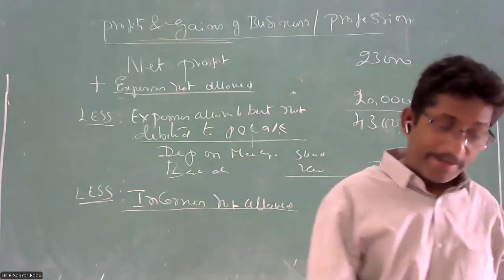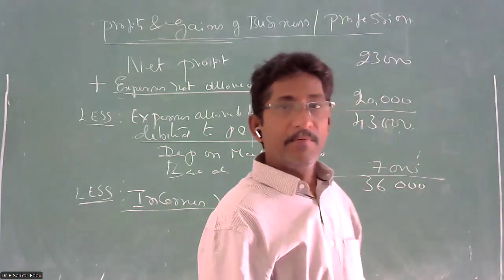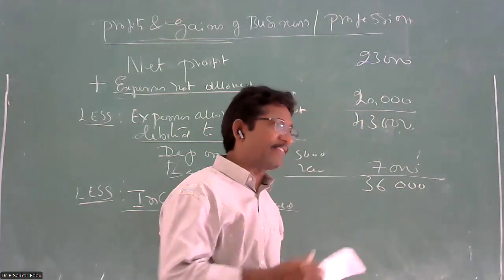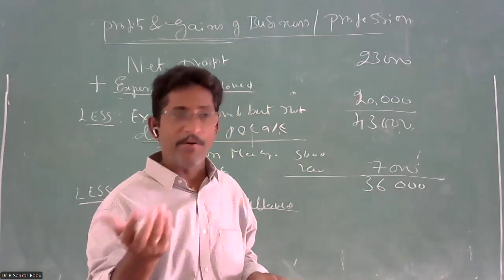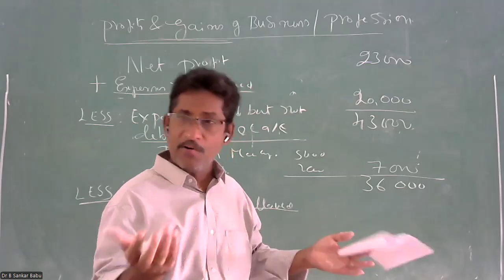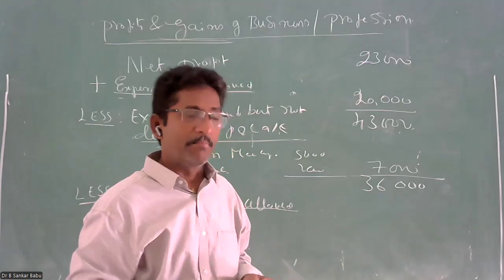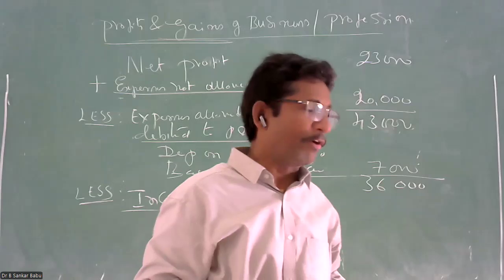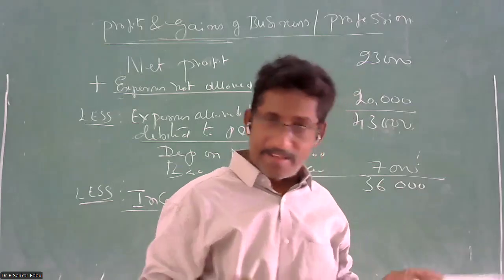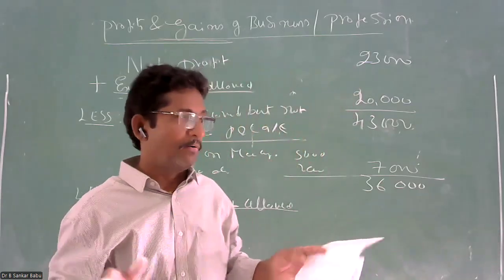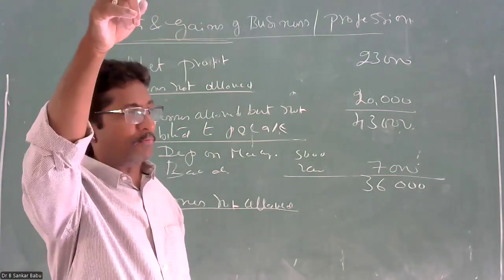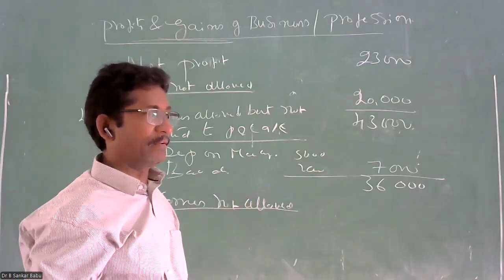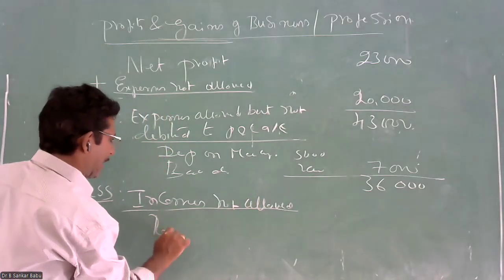So now you are calculating business income. You have to take only your sales. Sales is your business. Closing stock is your business. Commission received on your business. Discount received is your business. But when you are having house property, what you will get? Rents. Is the rent received business? No. The rent of house property is taxable under the head income from house property, not under the head income from business. So rental income.